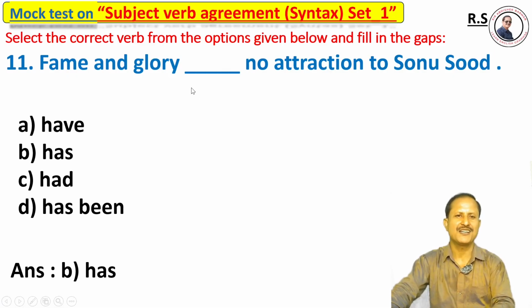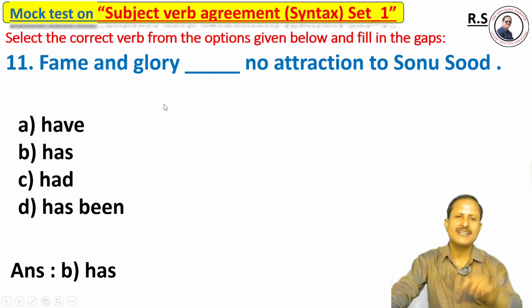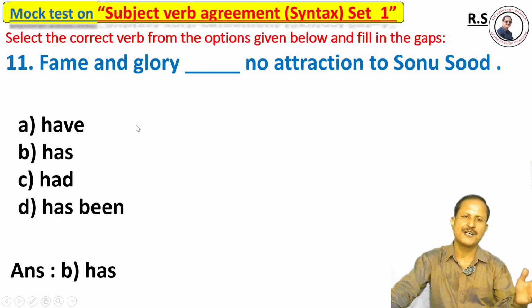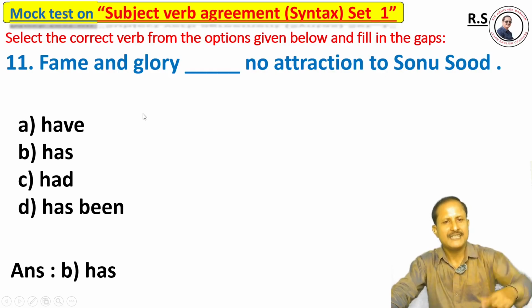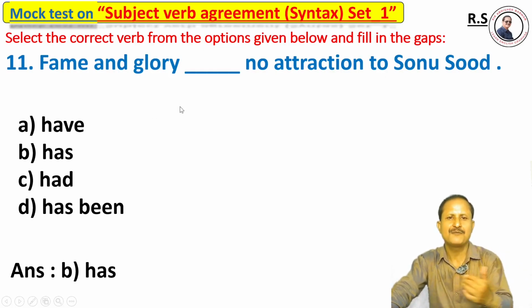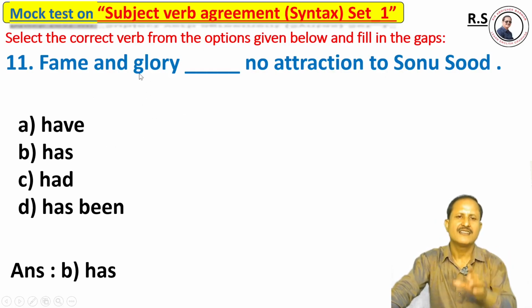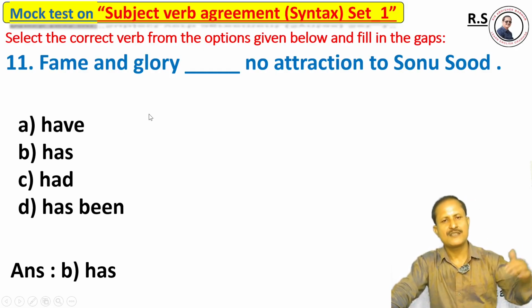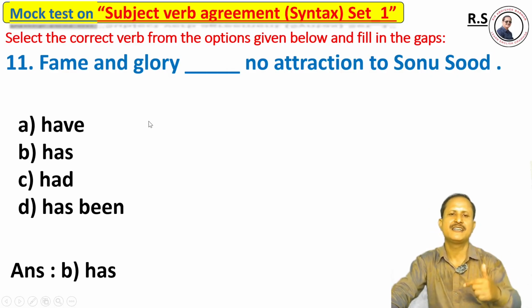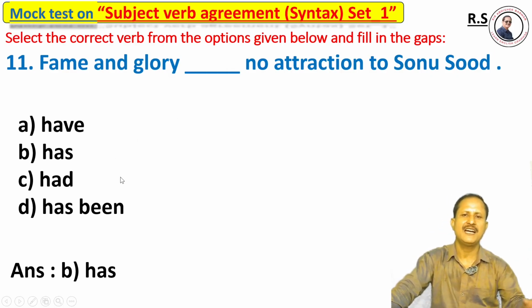Fame and glory, though apparently separate, together give a single unified meaning, and that's why this is a singular subject that agrees with the singular verb has.